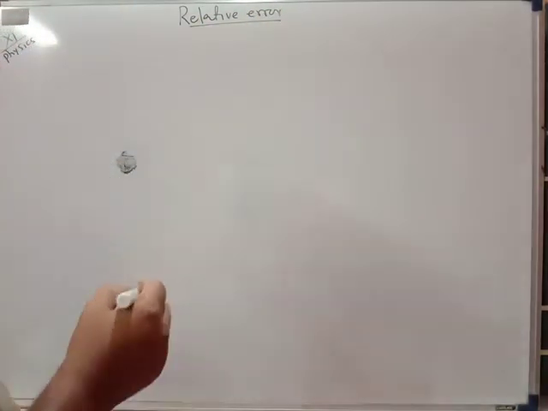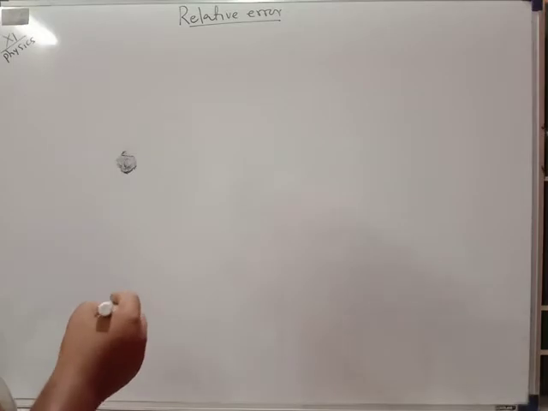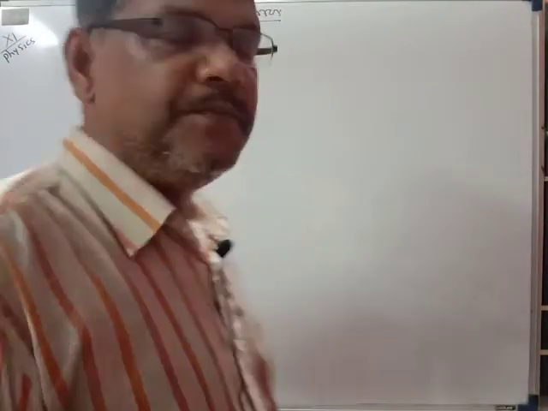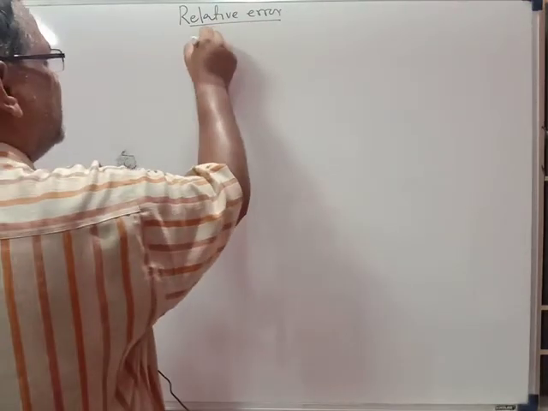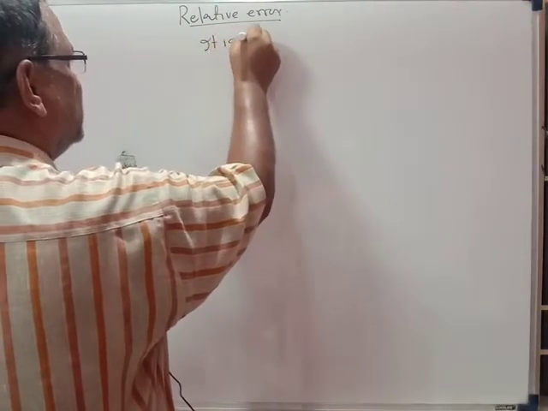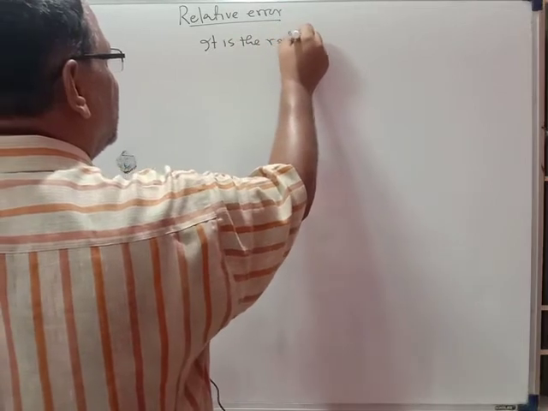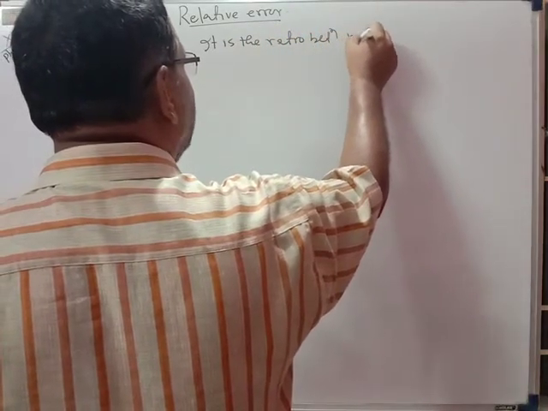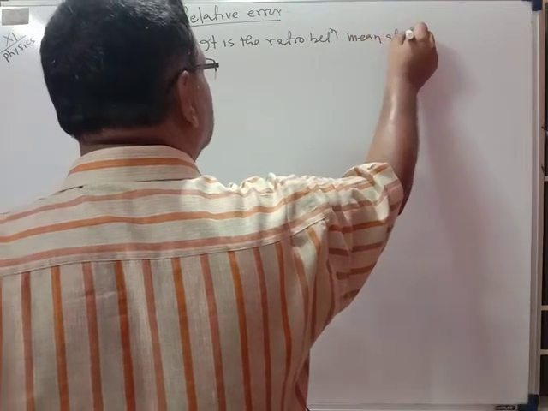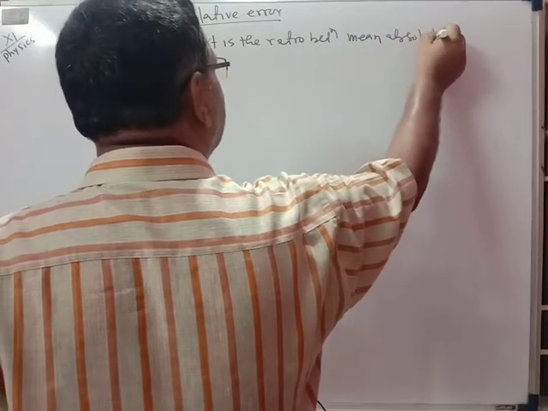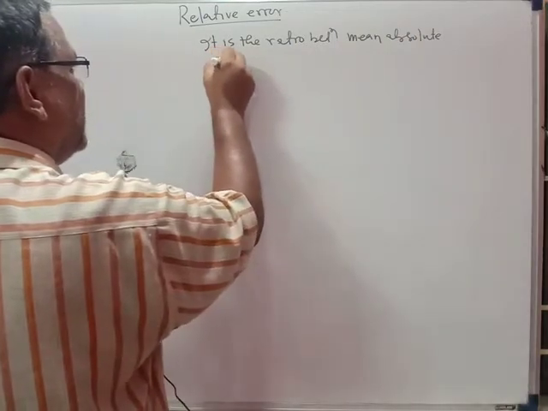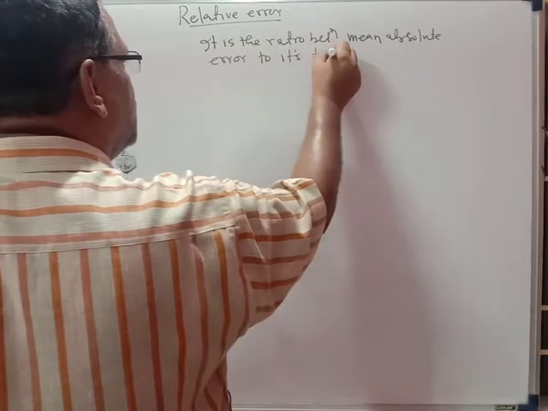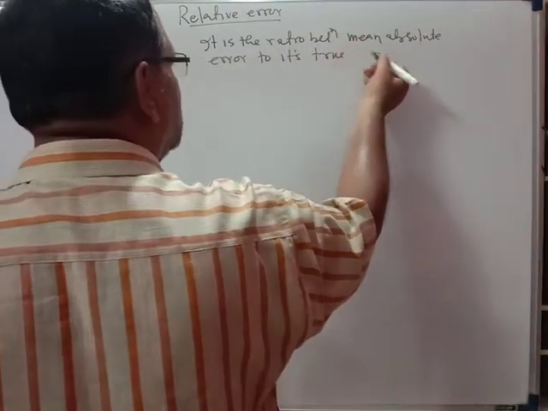It is the ratio between the average value of absolute error, the mean absolute error, to its true value, to its mean value.